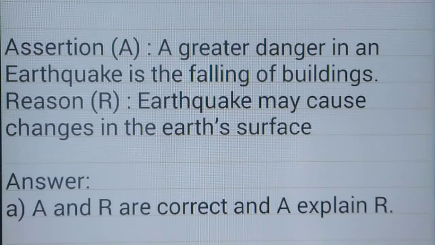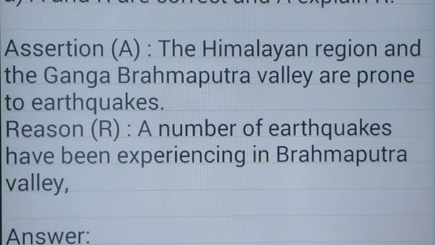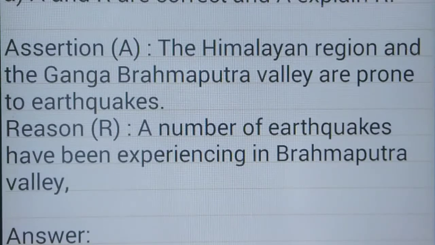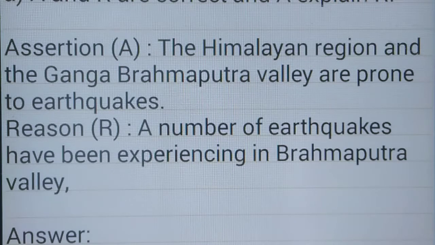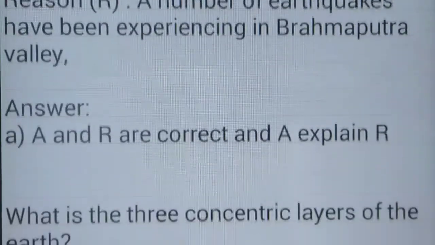Both A and R are correct. The Himalayan region and the Ganga-Brahmaputra valley are prone to earthquakes because a number of earthquakes have been experienced in the Brahmaputra valley. It correctly explains both assertion and reason.